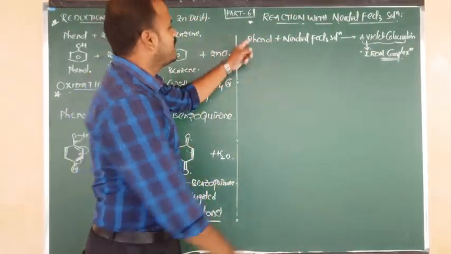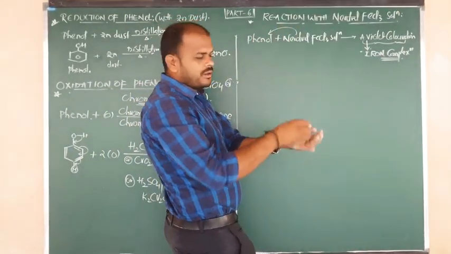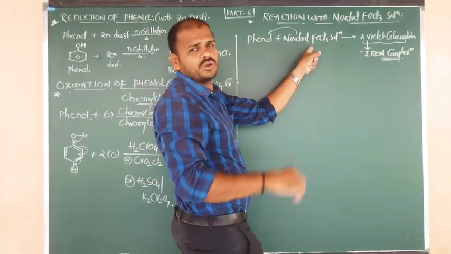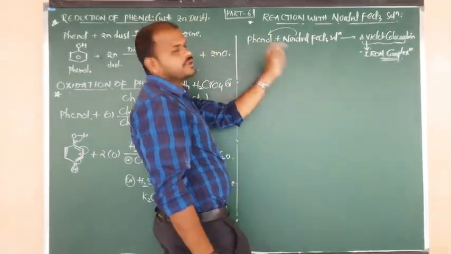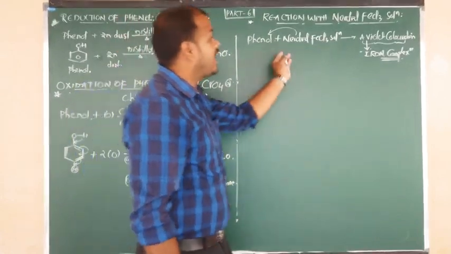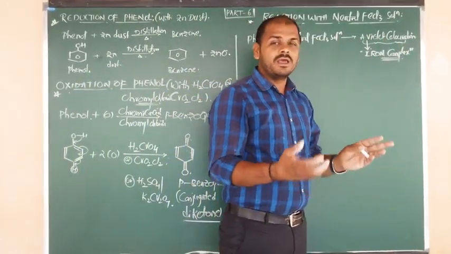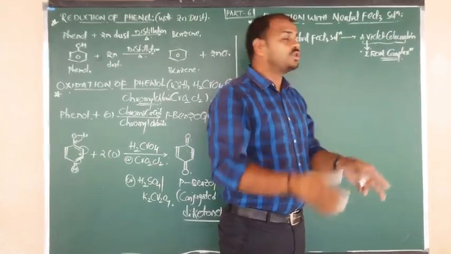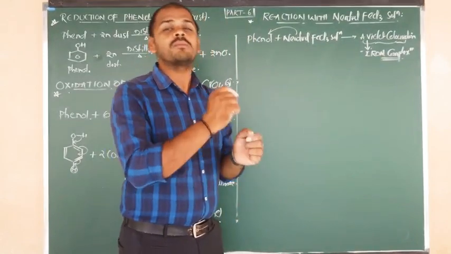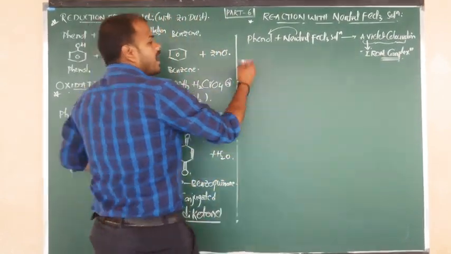Once again, phenol on reaction with neutral ferric chloride solution. We have to take phenol, and what do we add on top of it, beta? Neutral ferric chloride solution drops. They have to be added to the respective phenol solution, and both will show the reaction, and finally you are going to get the color, which is nothing but violet coloration. Such violet coloration is due to formation of what? Iron complex. So what is the formula of iron complex? That is the objective question. Okay, I am going to show the reaction.